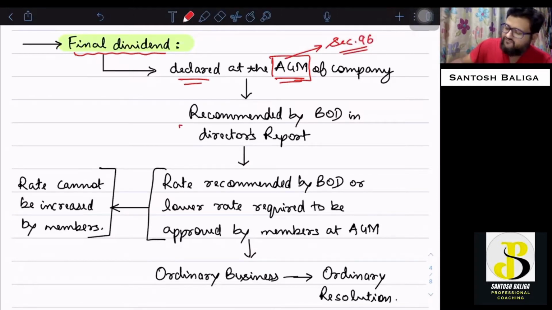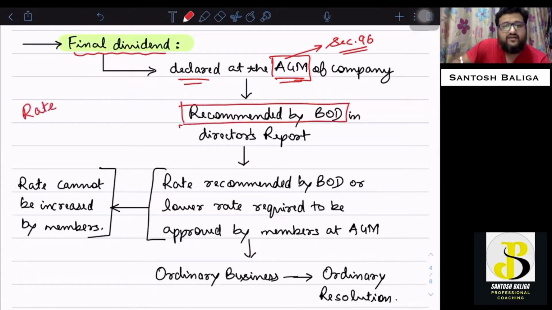Now, after this, a final dividend is declared at the AGM of the company and it is recommended by the board of directors. That means the board of directors recommend that a final dividend has to be given to the shareholders of the company, and the rate of dividend at which it shall be declared.